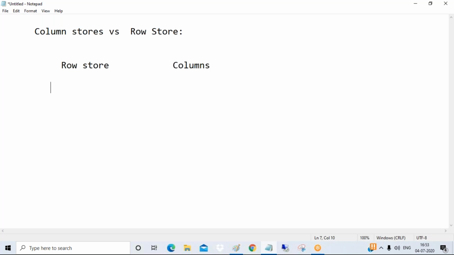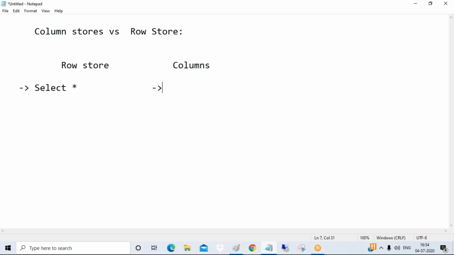I mean to say, whenever you are writing select star, you're not searching a particular column. So in that case, row store is faster, whenever you want to extract all the columns of the table.